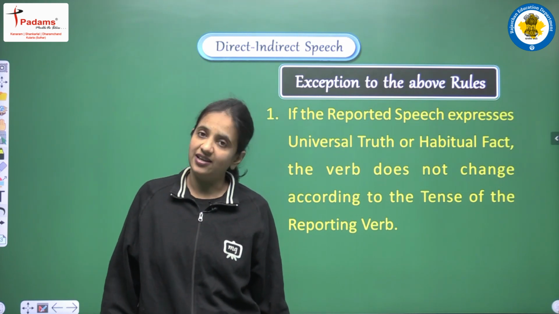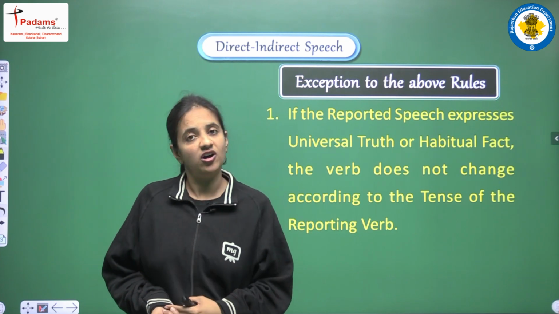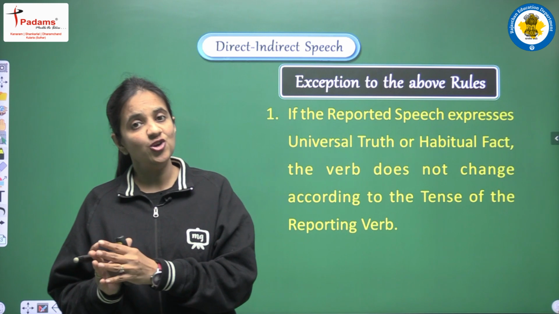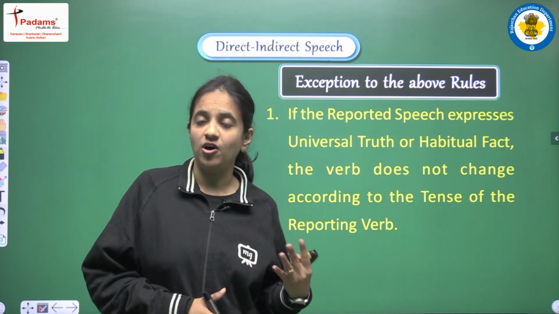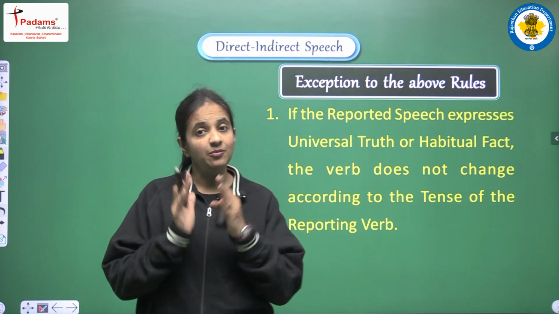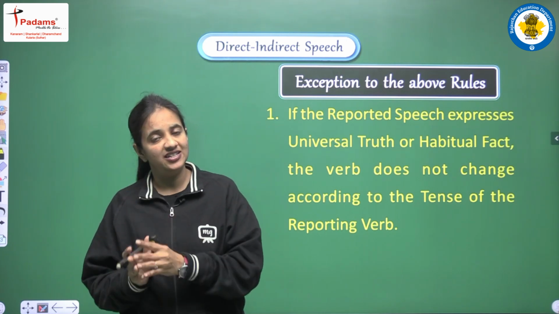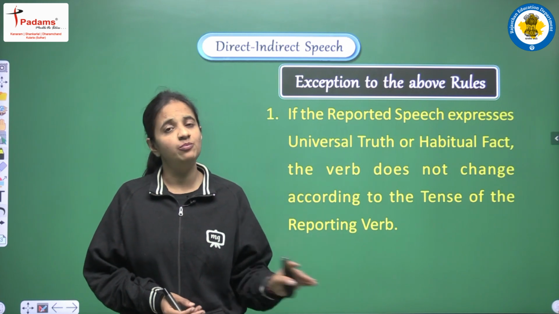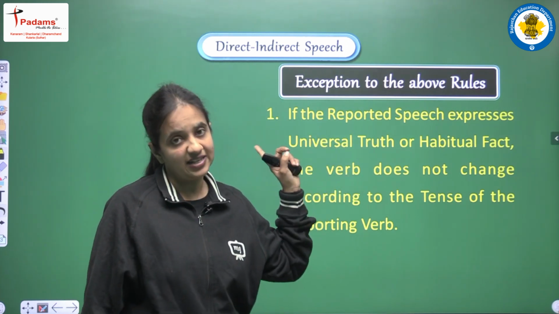And students, yes, I am repeating this thing. You have to learn all these rules, because if all these rules are absolutely clear in your mind, then only you will be able to do all the questions related to this topic, that is narration, or we can say direct and indirect speech. So you have to observe all the rules very closely and clear them very well in your mind. Keep no doubt, no confusion at all. Okay, so this is the first rule of the exception.